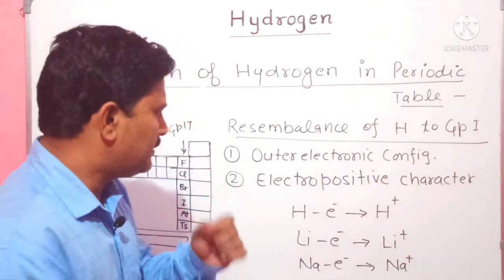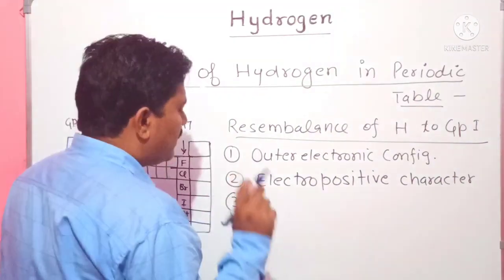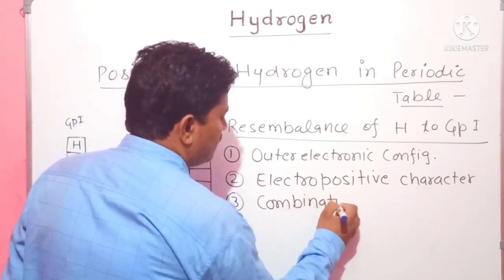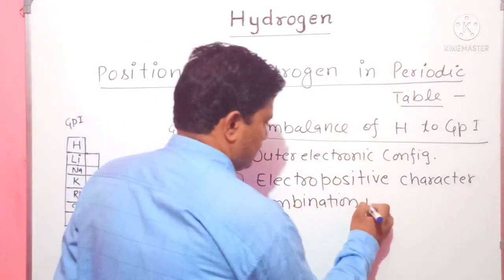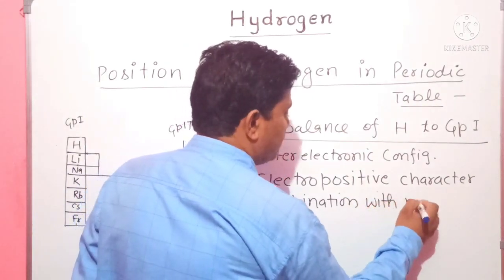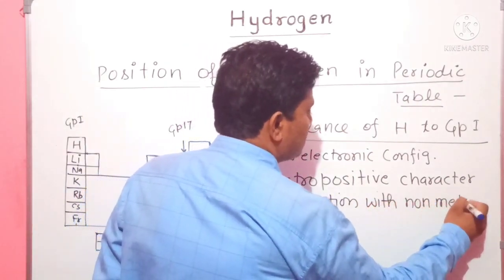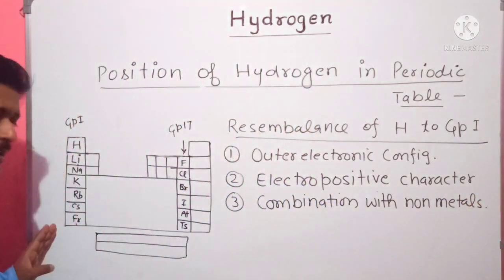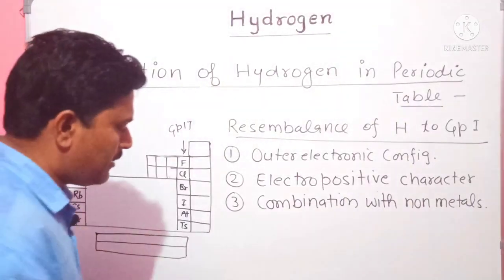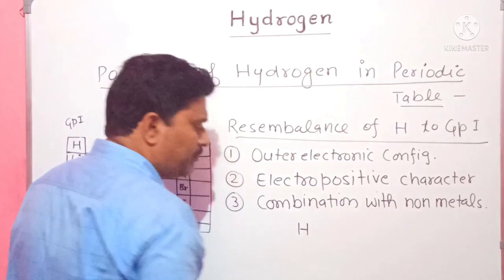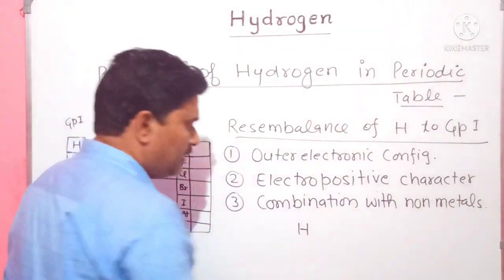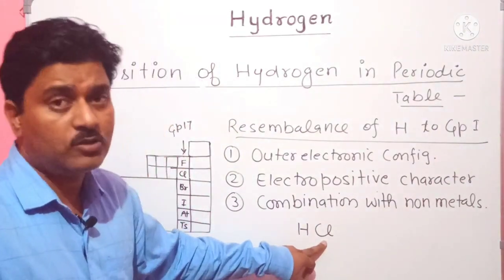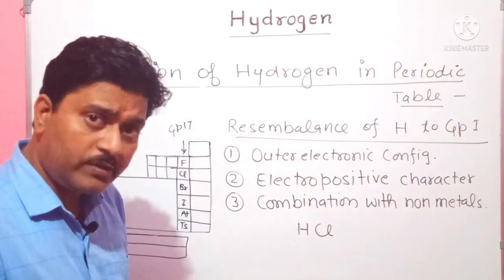Let's come to another point. Third point is combination with non-metals. Hydrogen can combine with non-metals as these alkali metals can combine. For example, when hydrogen combines with chlorine, a non-metal, it forms HCl. Here hydrogen combines with the non-metal chlorine and forms hydrogen chloride.